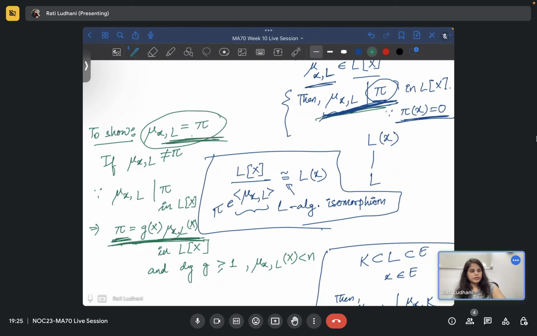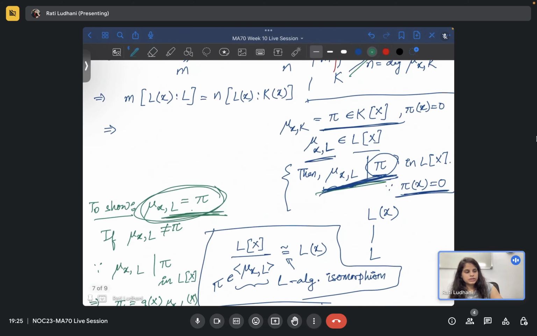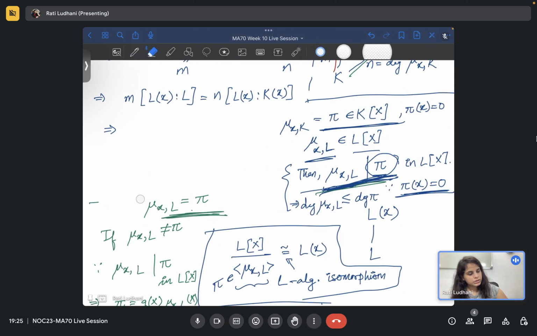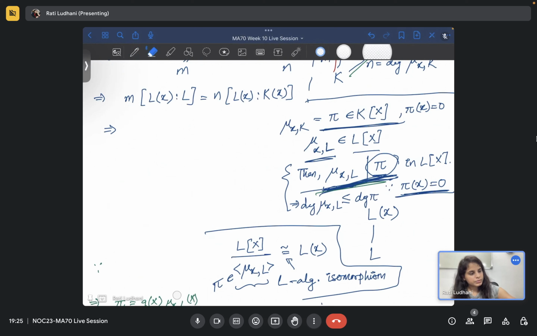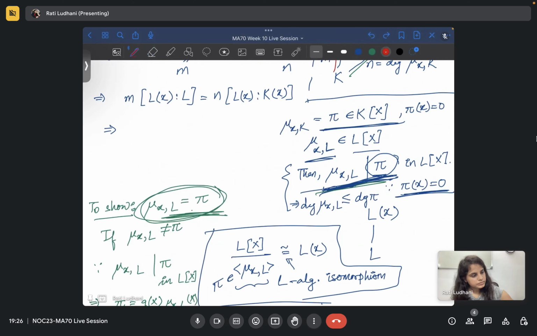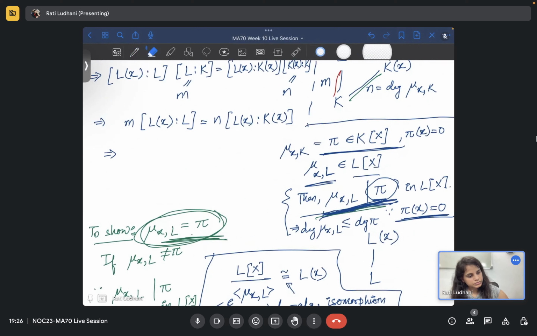Yes. Okay, so we are just saying that we have to show these are equal. We know that mu x L divides pi, which implies the degree of mu x L is less than or equal to the degree of pi. This is an important argument, so I'm writing it on the next page.